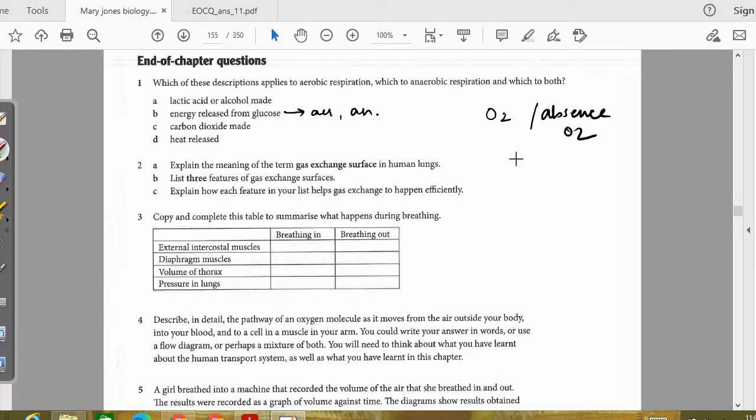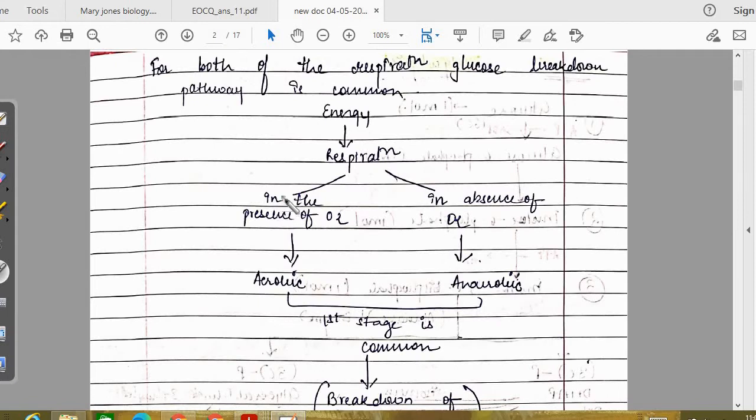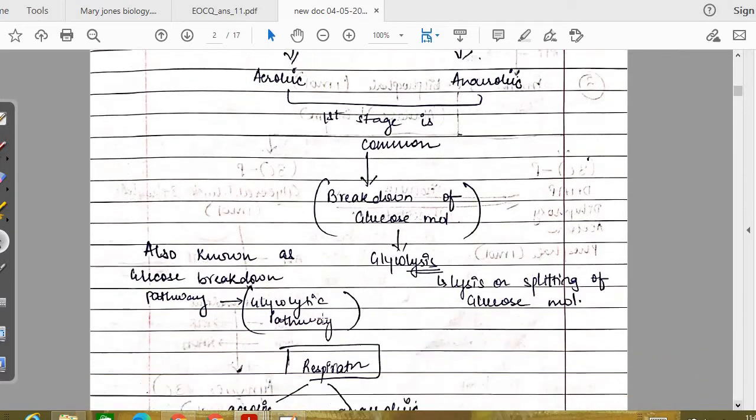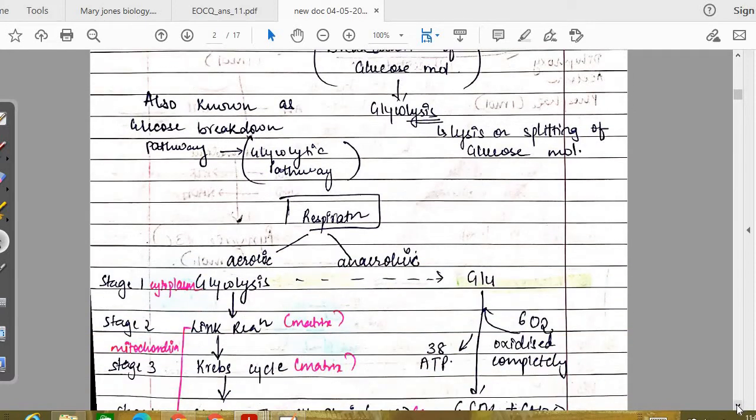As you can see from my notes, the glucose breakdown pathway remains the same. The first stage remains common, that is the breakdown of the glucose molecule, which is the process known as glycolysis. Lysis means splitting up of the glucose molecule, or we can also call it the glycolytic pathway. So the first pathway remains the same for both of them.